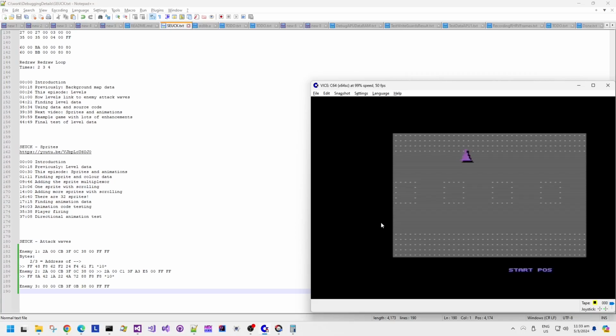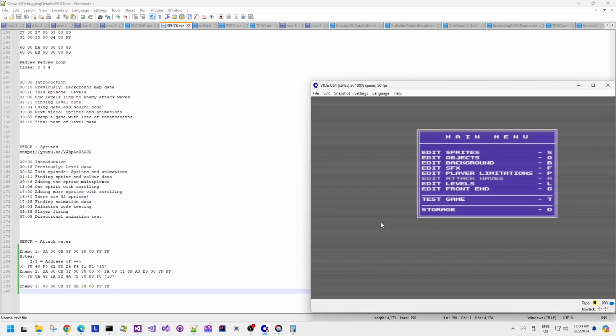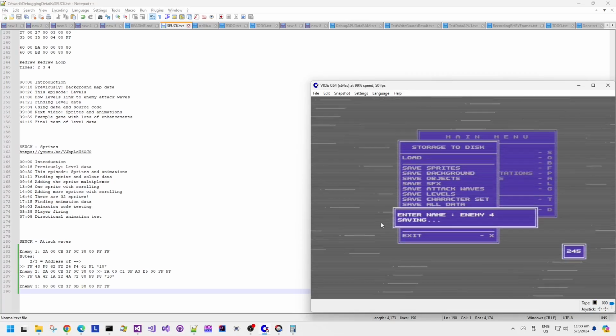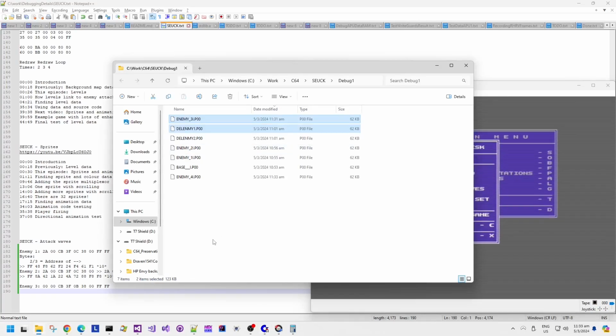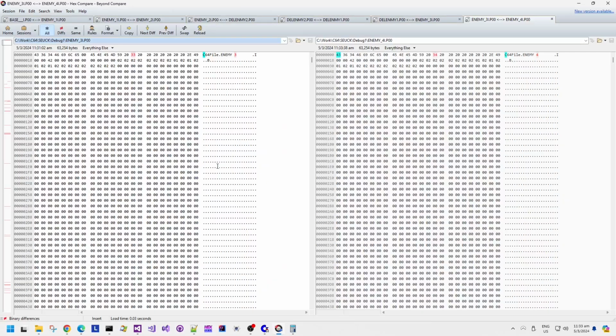So the rough position was right down at the bottom of the level, but I nudged it up 1 pixel before placing its start position. I think it was 1 pixel, looked like 1 pixel. Let's save that as enemy number 4, right? Let's have a look at the data for enemy number 4 now and compare it to enemy number 3.